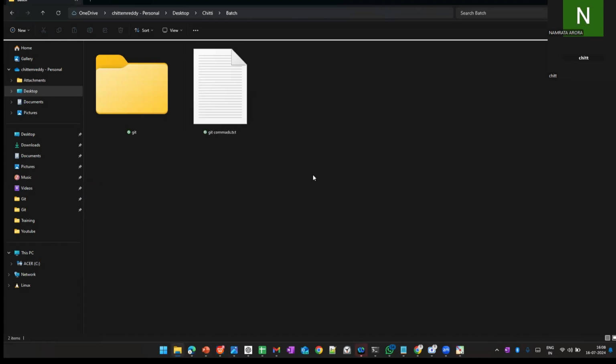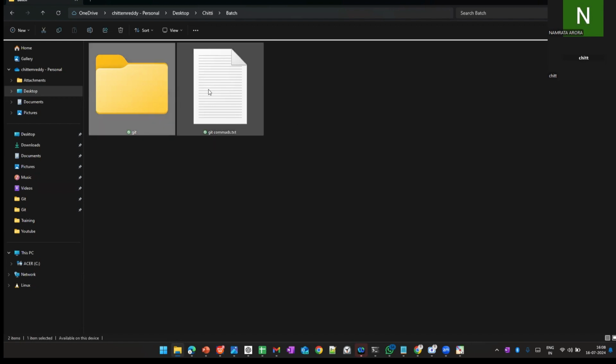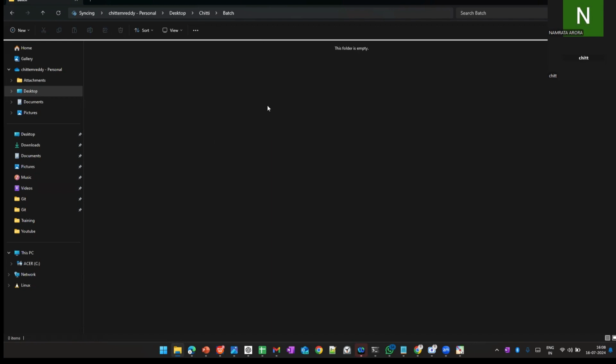CLI means command line interface. Linux is the operating system, and in it, activities like creating a folder or creating files are done using the CLI, the command line interface. For example, I was deleting both of these files. So how will we create them?